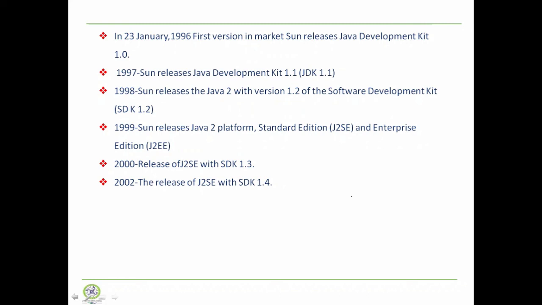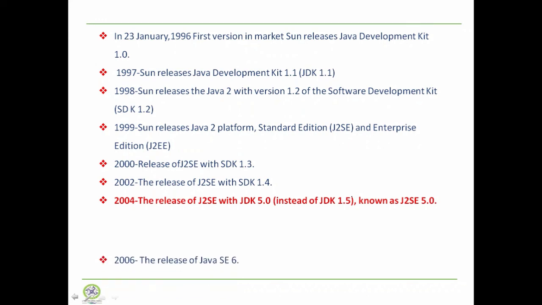Later, we will see the comparison of all these, which new updates have been added into all versions of Java. Now, the most important is 2004, they released J2SE with JDK 5.0, instead of JDK 1.5, known as J2SE 5.0.